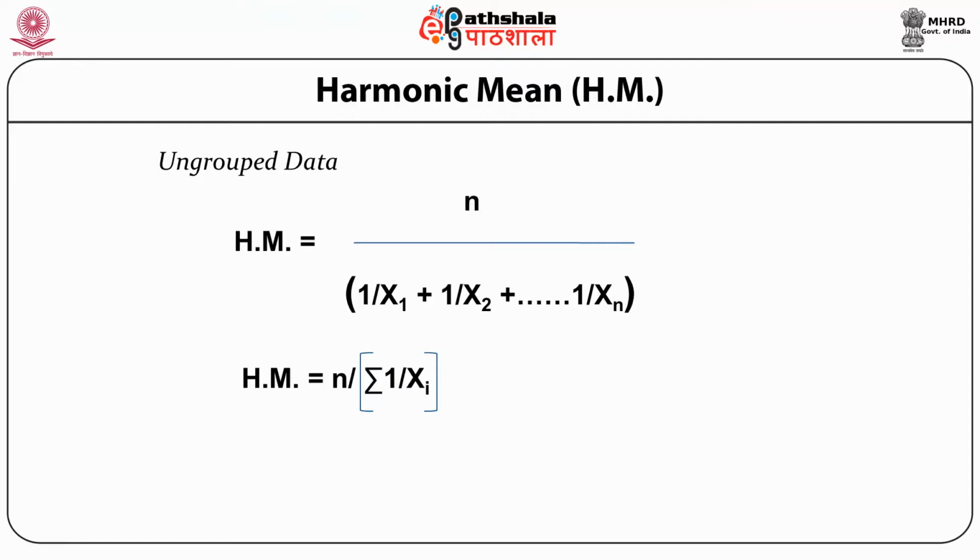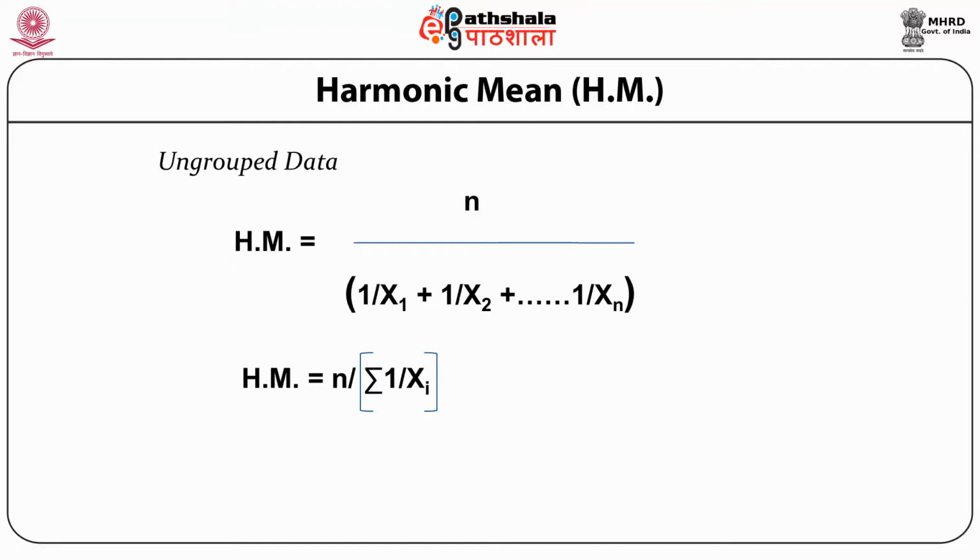In this case, to find the average speed, we will make use of harmonic mean because the distance traveled, house to institute and institute to house, is the same. So harmonic mean is used when the numerator is constant.